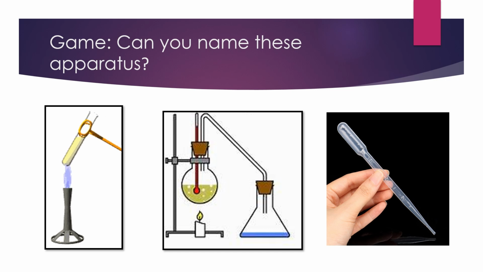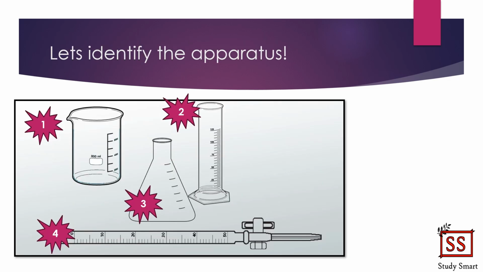Now, let's play a game to test your understanding. The game is called Can You Name This Apparatus? Alright, if you are ready, now let's start the game. Okay students, here are a few apparatus labeled as number 1, 2, 3 and 4. I want you to pause this video and think about the name of each of these apparatus.